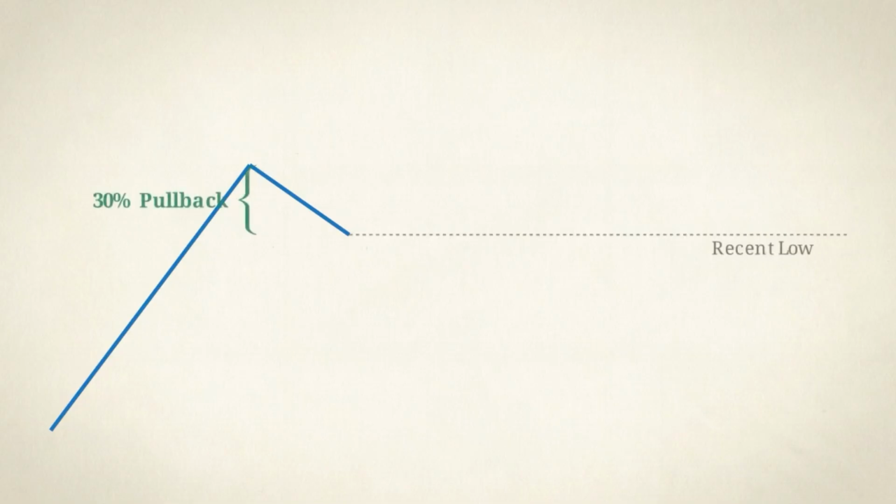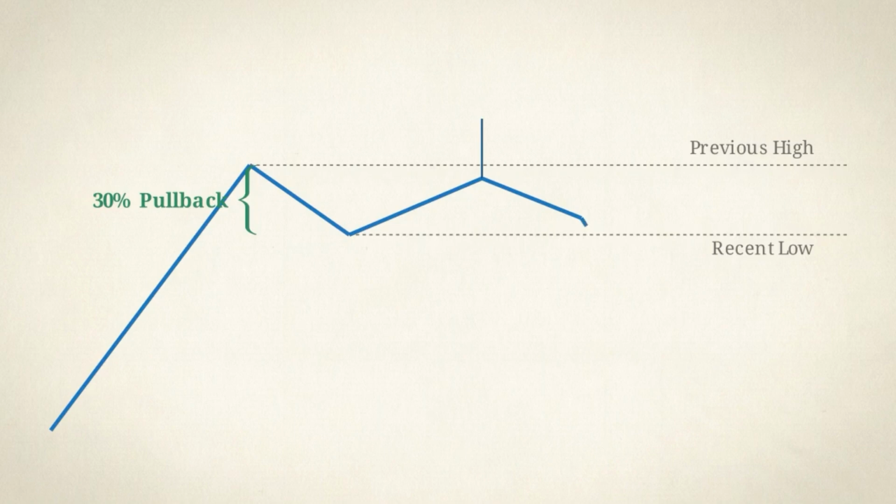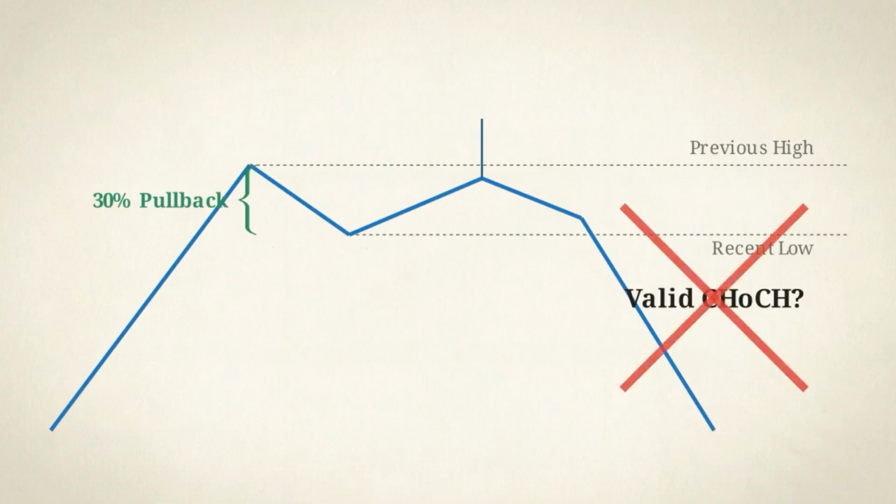Let's put this together. This market chart shows a 30% pullback, followed by a push where only a thin wick crosses the top threshold before the price starts dropping. So if the market price drops below the recent low right now, does it trigger a valid change of character? No. This structure failed on two fronts. The pullback was too shallow, and the break was a wick, not a body close.